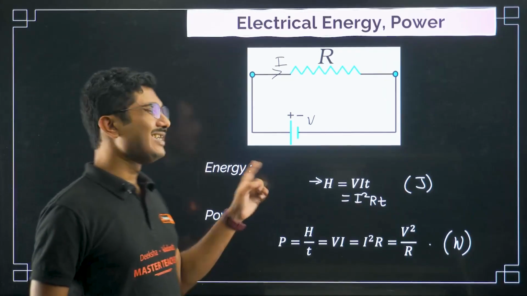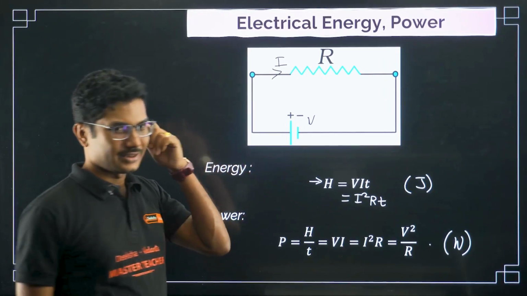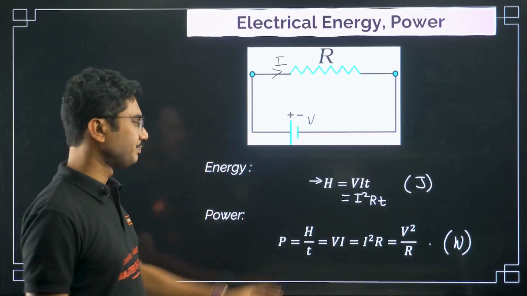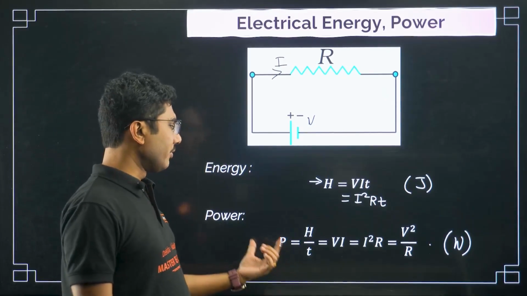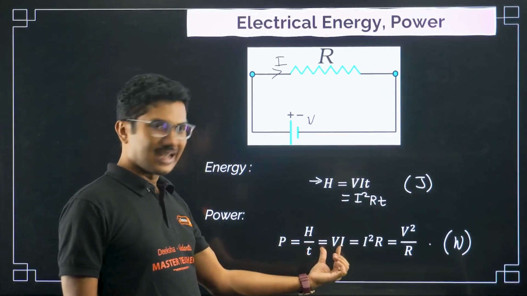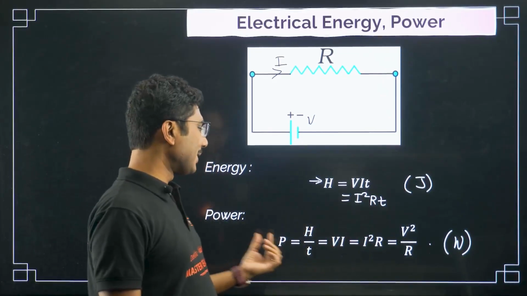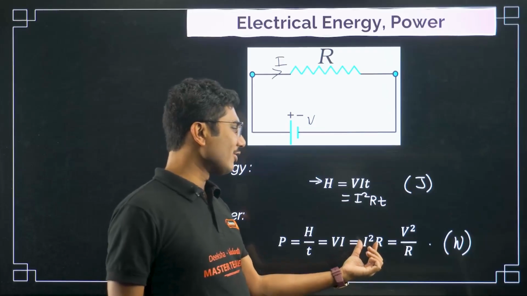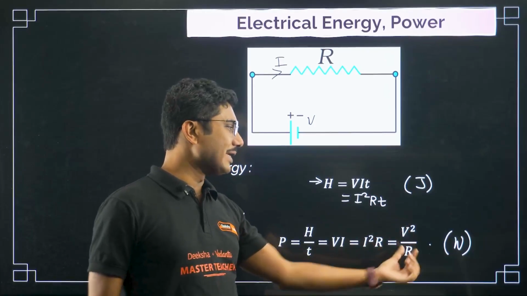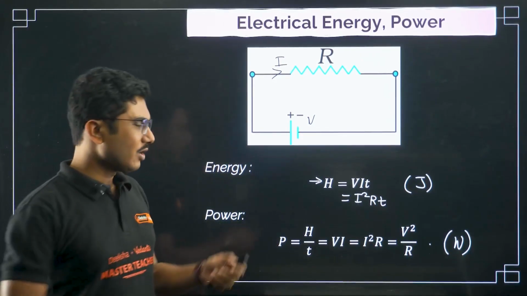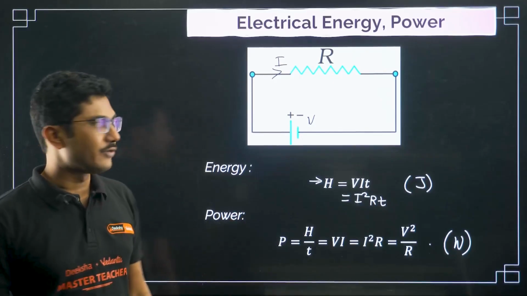It's also called Joule's heating law or Joule's law of heating. Power is basically given by VI, Vodafone Idea. Even though they don't have any power anymore, power is VI, and it is also given by I square R, and can be written as V square by R based on the values given to you.